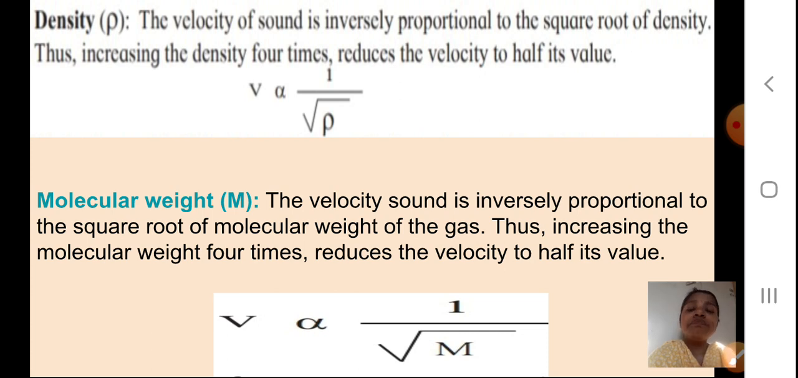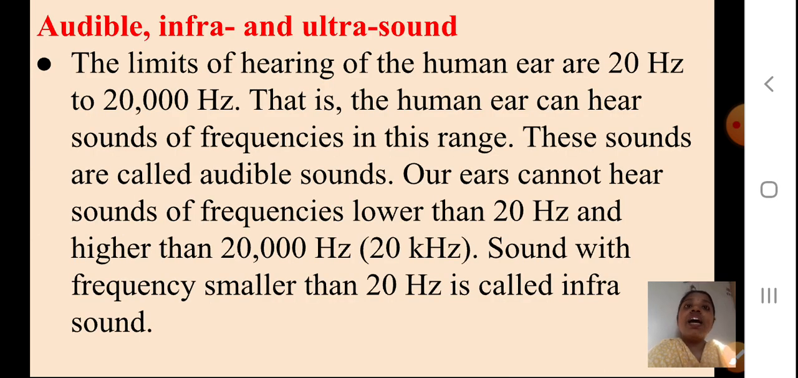These are the conditions to consider when calculating the velocity of sound in a gaseous medium. Now we will proceed to audible, infra and ultrasound. You have studied these types of sound in your previous standard also, but we'll go through them again. The limits of hearing of a human ear are 20 Hertz to 20,000 Hertz. The human ear can hear sounds of frequencies in this range, and these sounds are called audible sounds.